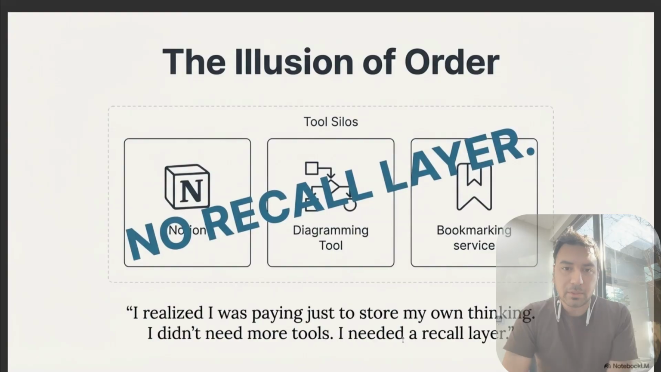So prior to this, I was paying for Notion. Notion is a note-taking tool. I was also paying for Notion AI, which is like a knowledge agent using Notion. Then I was using another tool for making flowcharts. So I make a lot of flowchart decision trees. Then I watch a lot of YouTube videos, which I bookmark. And then I was paying for all of these services. And then when people would ask me questions, I couldn't remember where the answer was.